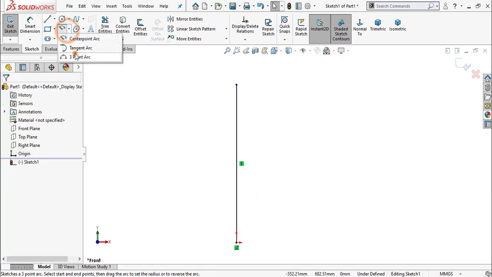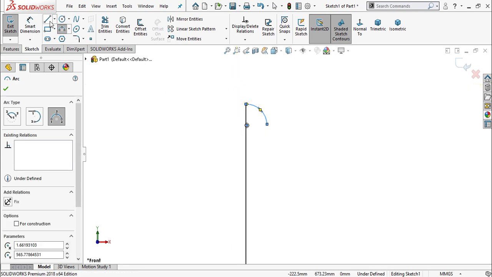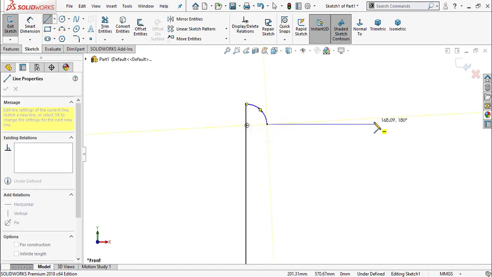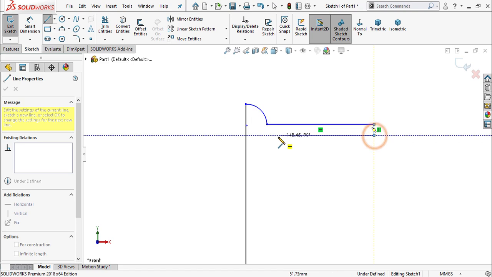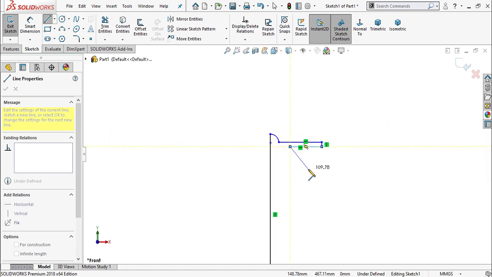Now select here 3-point arc. Again select line. Create a sketch like this.